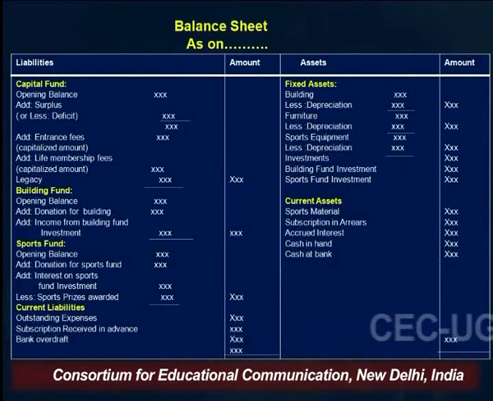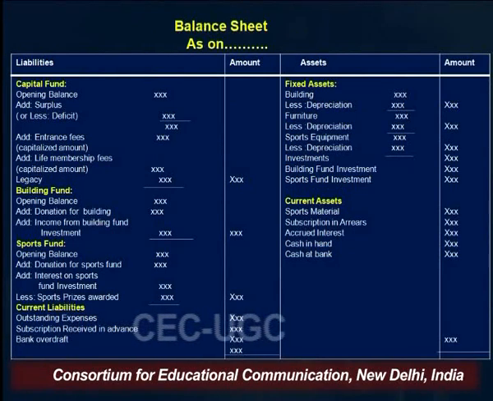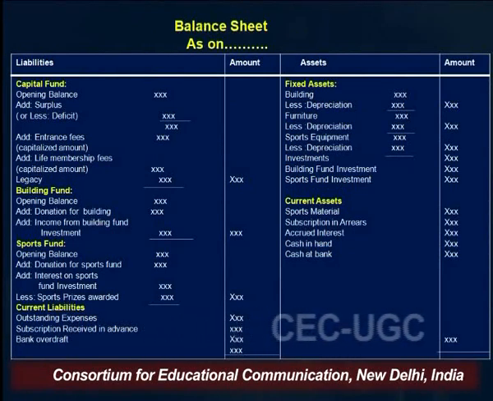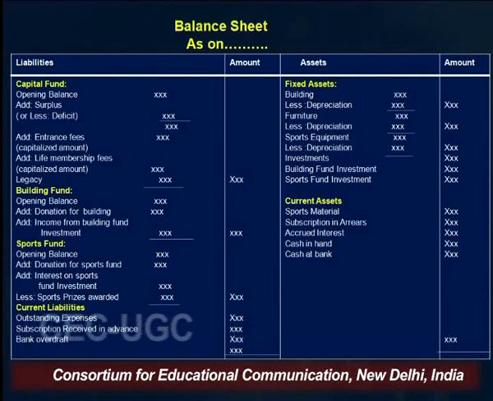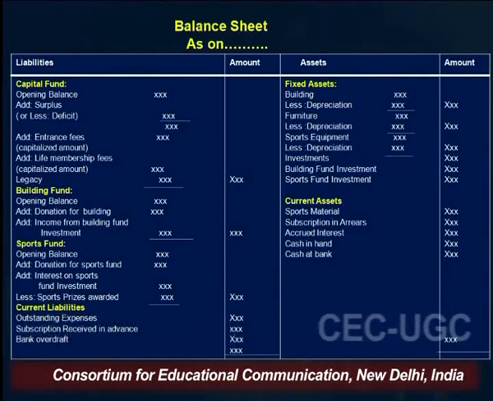On the left hand side, liabilities are shown, and in the liabilities, all types of liabilities, the capital fund is there. In the capital fund, we have to add the surplus or deduct the deficit, which we have calculated in the income and expenditure account.